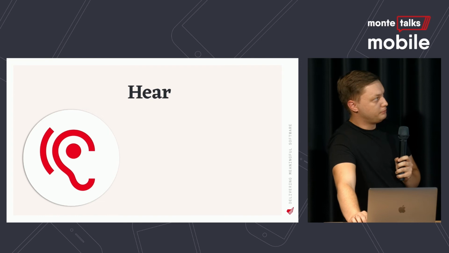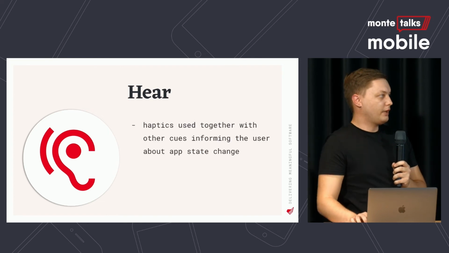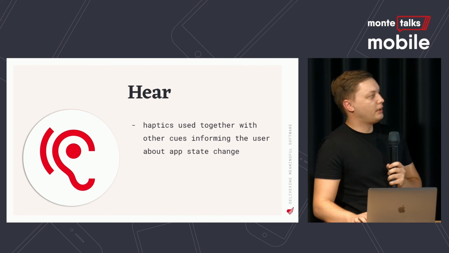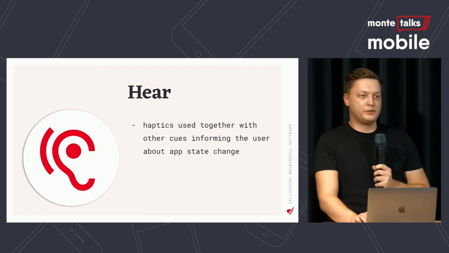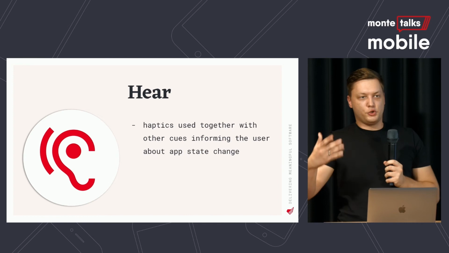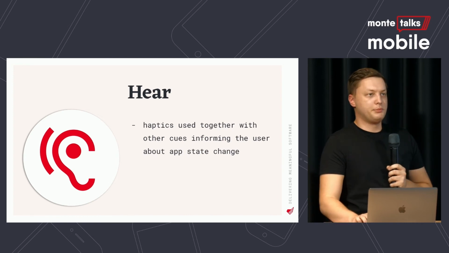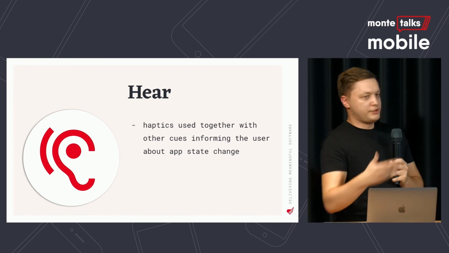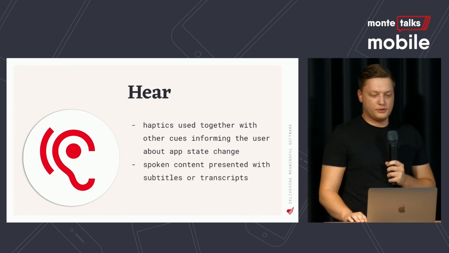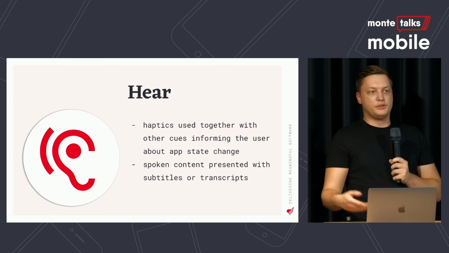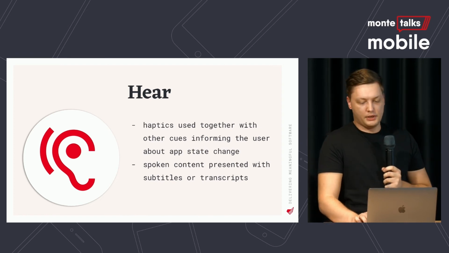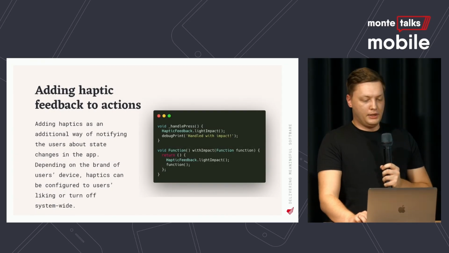Now, hearing. So every audio cue that you can provide to the users should also come with an additional haptic cue. So we are not only dependent on audio when we want our users' attention. And also, every spoken content should be presented with subtitles or at least a transcript. So if you can hear something, then you can read that.